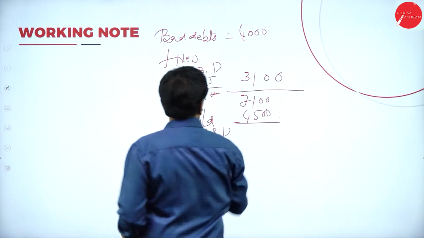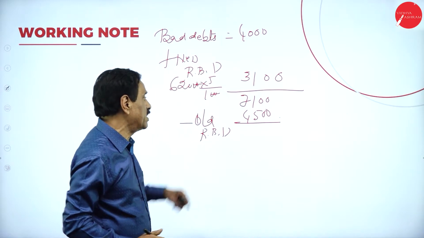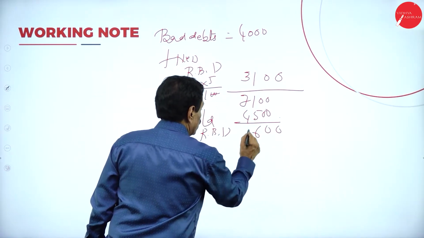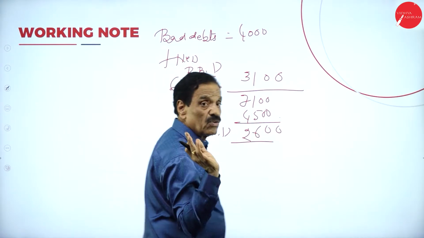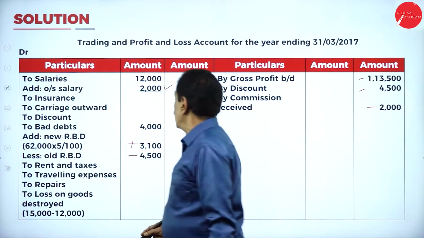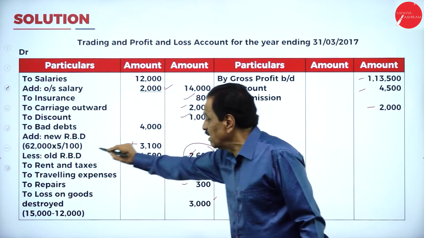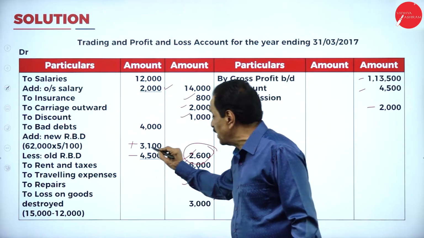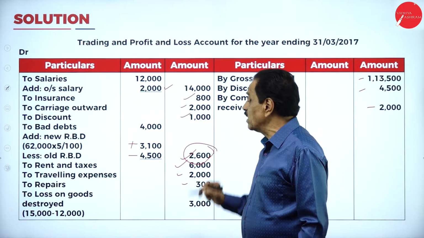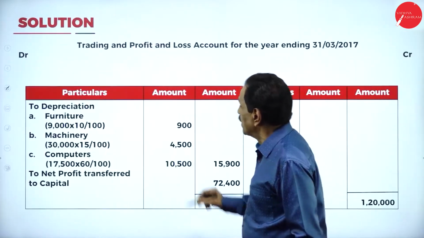Your bad debt is 4,000. On 62,000, 5% is 3,100. Deduct, and this is 2,600. This is what we have shown in your P&L account. This is from the working note. So your bad debt is 4,000. You calculate the new RBD 3,100. How much old RBD? Last year we received how much? 4,500. What's the last difference? 2,600.